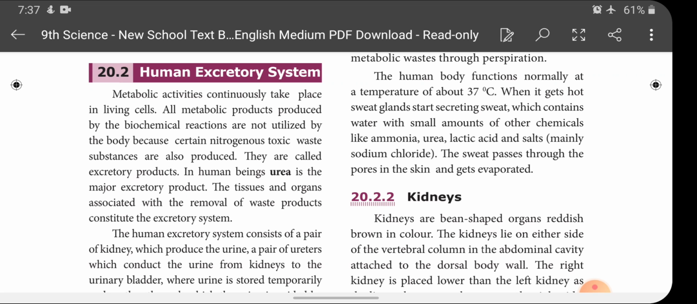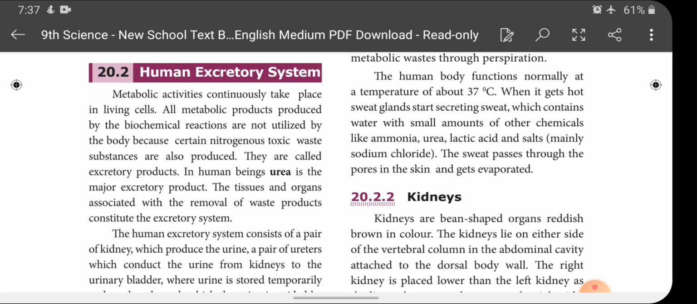One is the skin. Skin removes waste material in the form of sweat. Another one is the lungs. Lungs remove waste material in the form of carbon dioxide and water. So waste materials are released from our body by the skin and lungs. And what about the kidney? The kidney removes the metabolic or nitrogenous waste material in the form of urea, and this is the main function of the kidney.